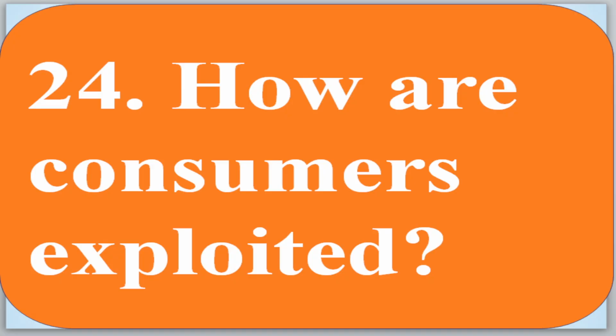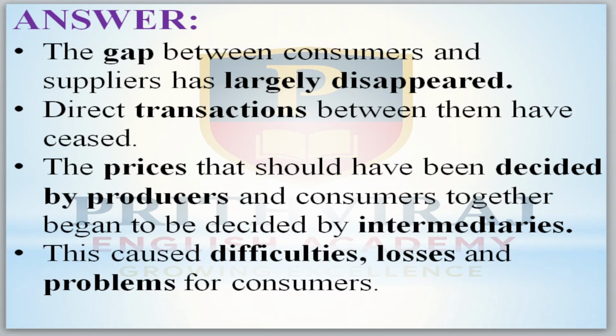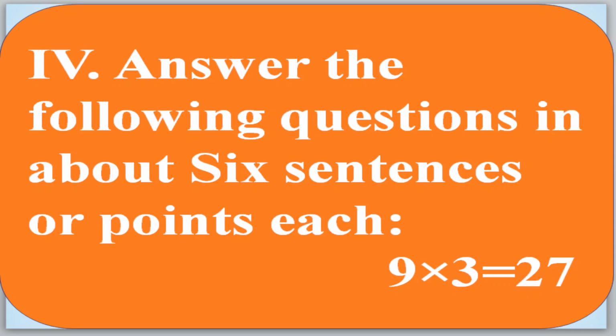Now come to how consumers are exploited. The gap between consumers and suppliers has largely disappeared. Direct transactions between them have ceased. The prices that should have been decided by the producers and the consumers together began to be decided by intermediaries nowadays. This caused difficulty, losses, and problems for consumers.